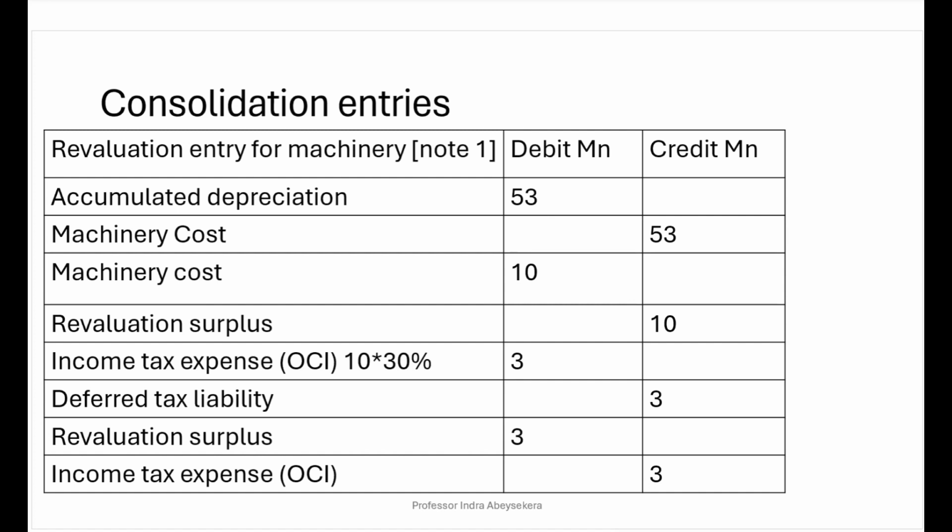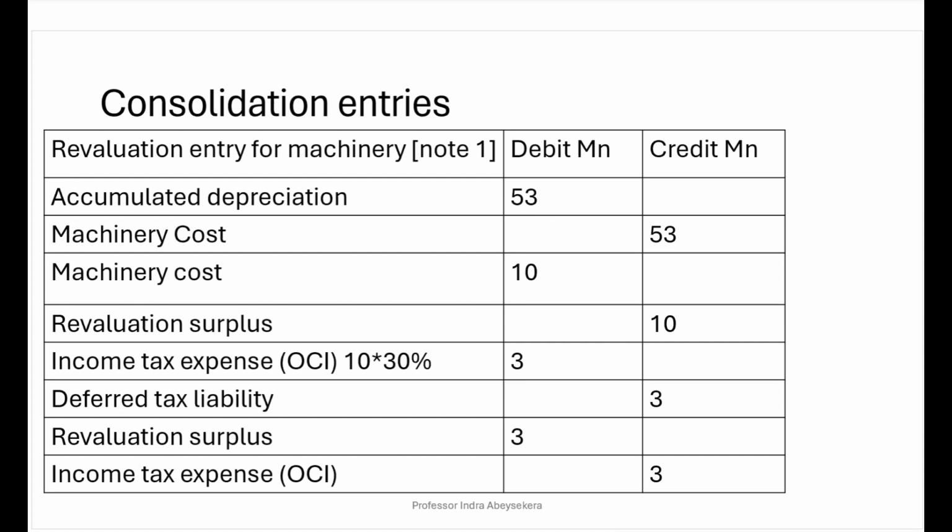Now that the machinery cost account is shown in carrying value, we now revalue the machinery. We increase the machinery cost 10 million, credit revaluation surplus 10 million. That gives rise to a tax.